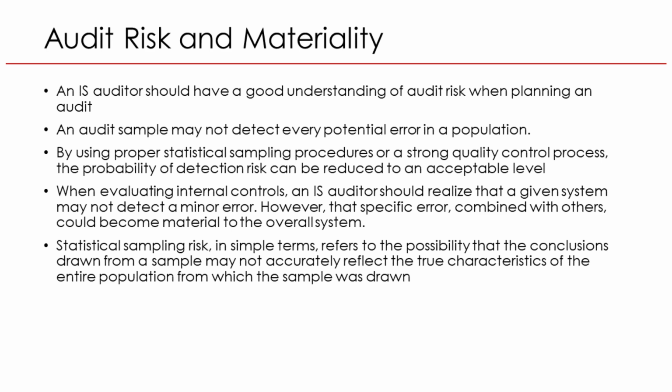When evaluating internal controls, auditors must also understand that individual errors may appear insignificant, yet multiple small issues combined can become materially important. Consider a payroll system where a minor rounding error occurs during salary calculations. One instance may seem harmless, but if it happens across thousands of employees every month, the financial impact could become huge and even lead to regulatory issues. Similarly, if an insurance company's claims processing system occasionally skips a validation check, one skipped claim may not matter, but repeated occurrences could lead to significant fraudulent payouts.